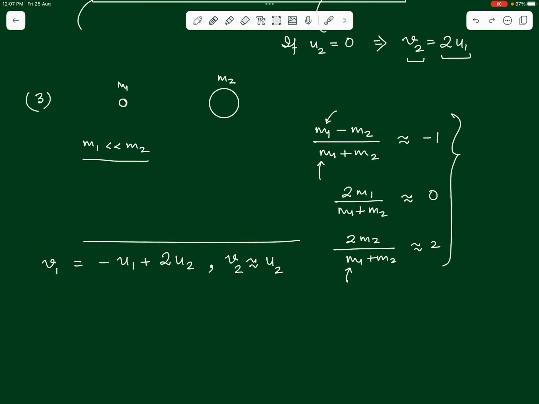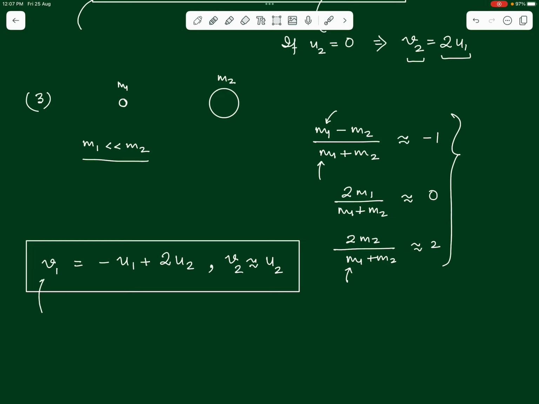Once again, let us understand these results as well. What are we physically getting out of these results? These two results tell you about the lighter body, which we can understand maybe by taking u2 as 0, that is, if the heavier body is at rest initially.